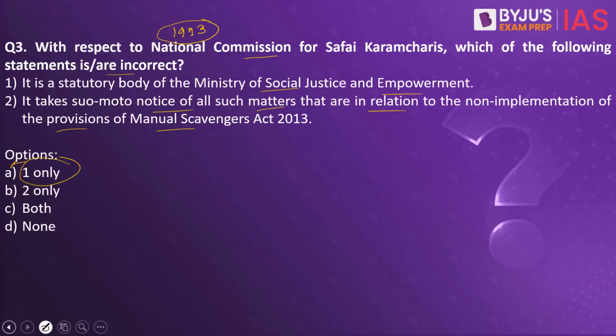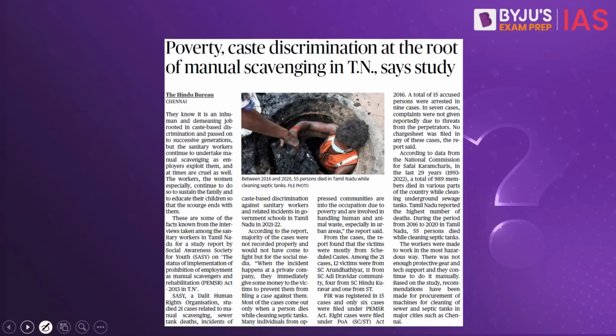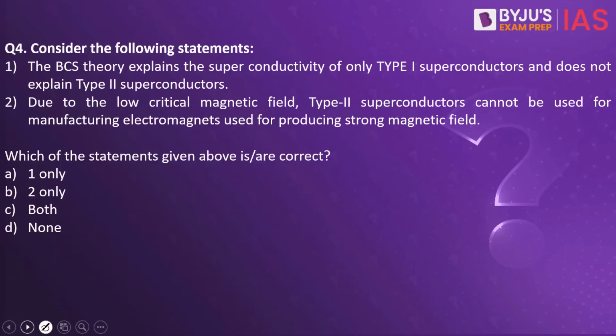So this basically means that the second statement is right. The first statement is wrong. So the answer to this would be A, because the question is asking for the incorrect statement. Why have we taken this practice question? Because this article in The Hindu makes a reference to the National Commission for the Safai Karmacharis. Now let's look into the next practice question.